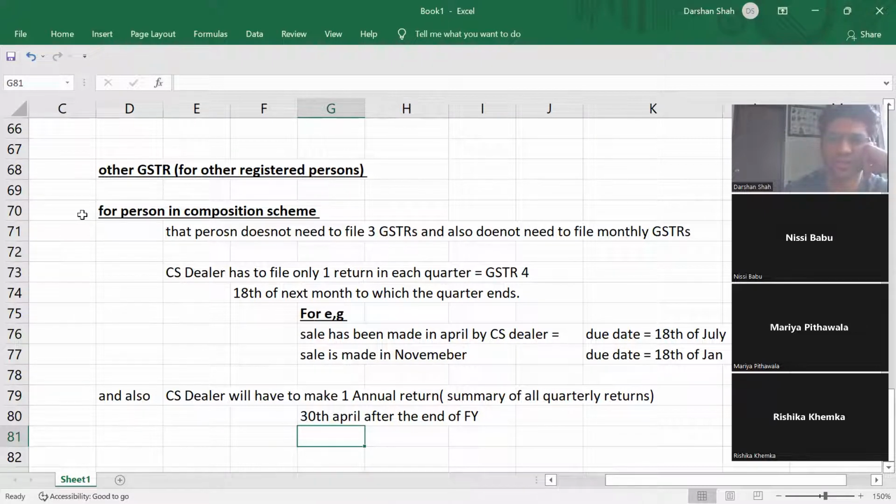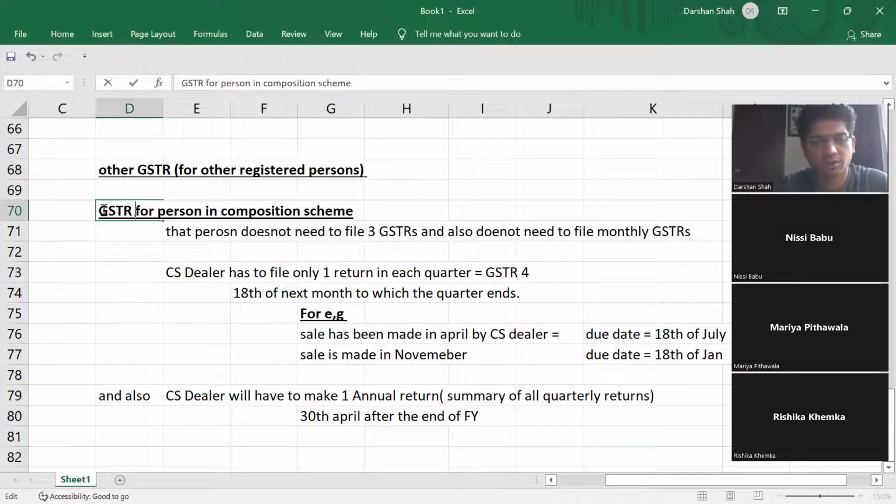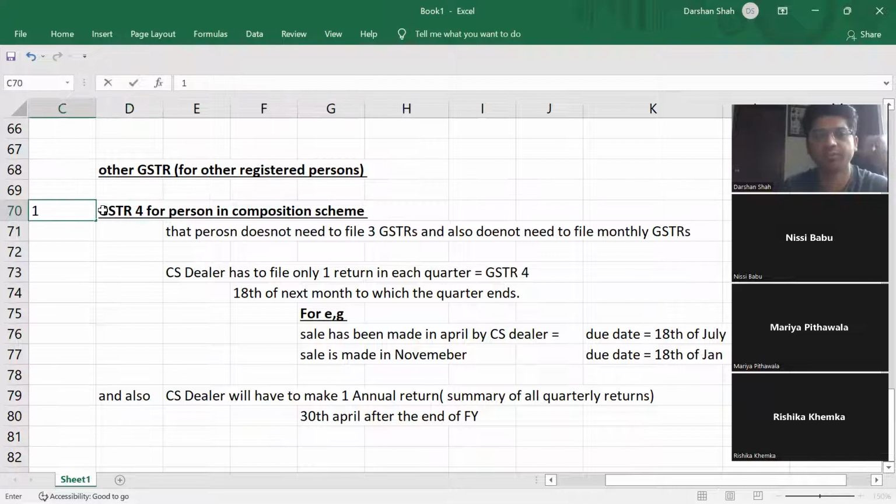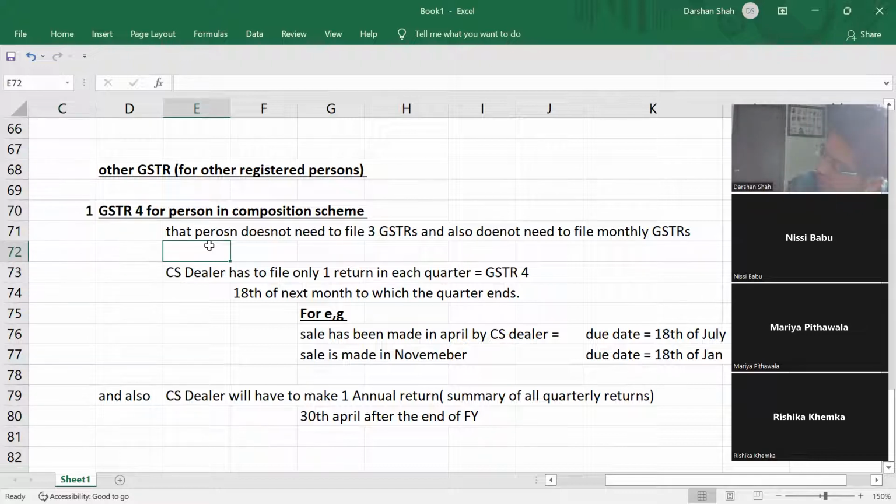See if this GSTR 4 is clear to everyone. GSTR 4 is for persons in the composition scheme. So a dealer in the composition scheme does not have to file GSTR 1, 2, 3. Neither does he or she have to file GSTR 9. One type of return is sufficient. And in a year, total 5 returns: one return per quarter and one annual return. Understood GSTR 4?